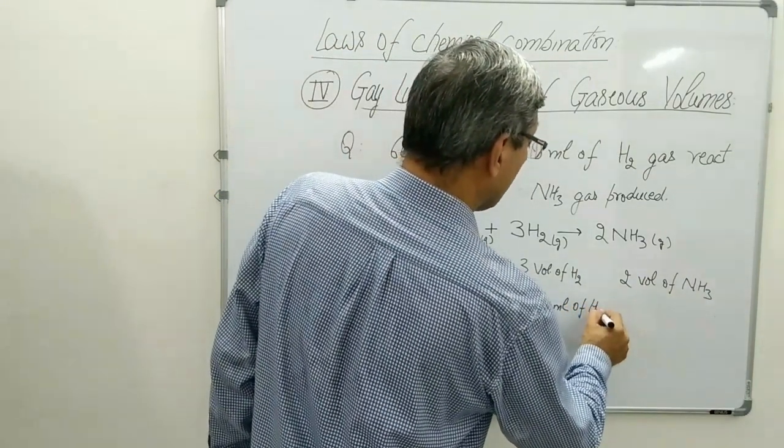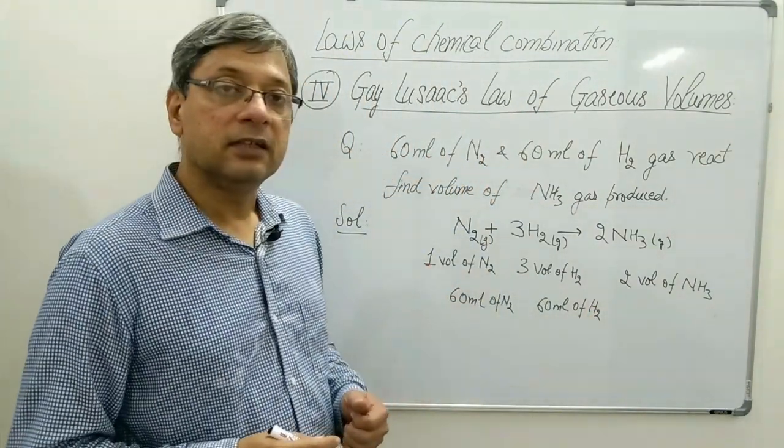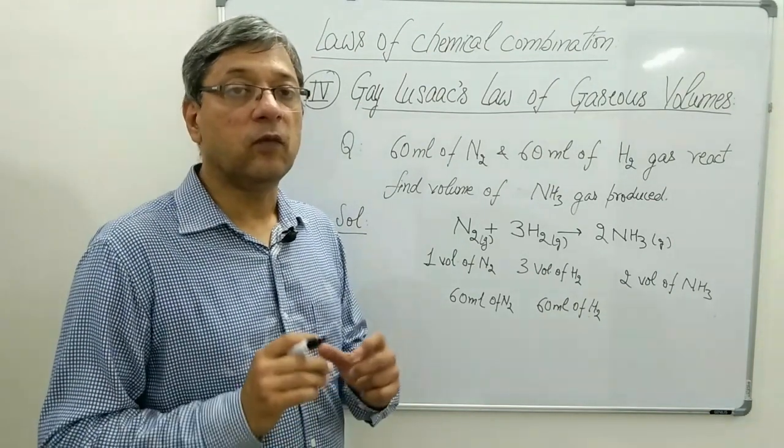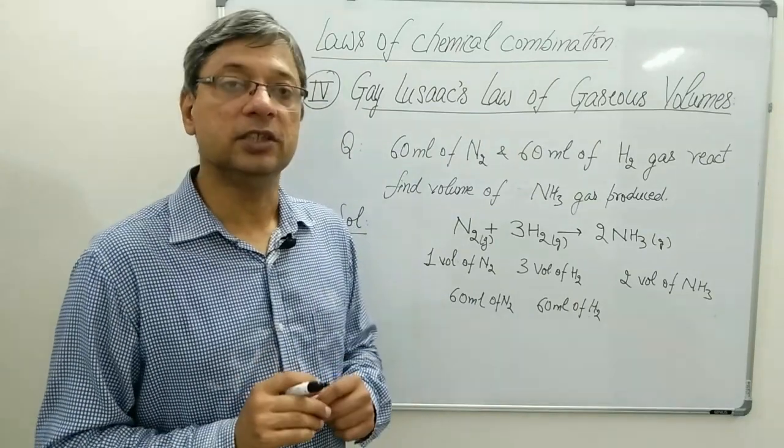For ammonia to be formed, nitrogen should be 1/3 the volume of hydrogen.